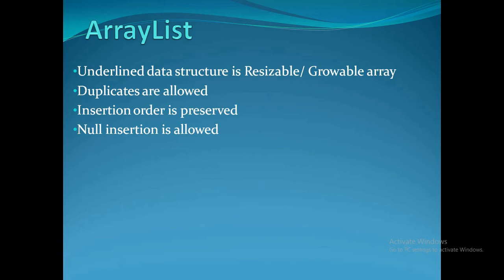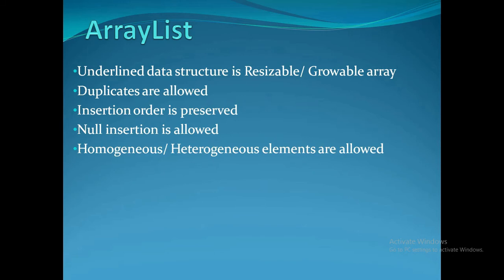In list we can add null multiple times, so in ArrayList also we can add null multiple times. Then homogeneous as well as heterogeneous elements are allowed. If we didn't specify any particular type by using generics, then we can add homogeneous as well as heterogeneous elements in the ArrayList.